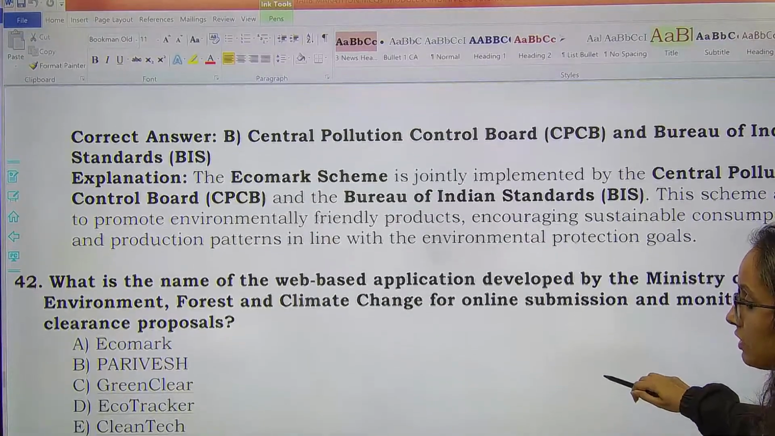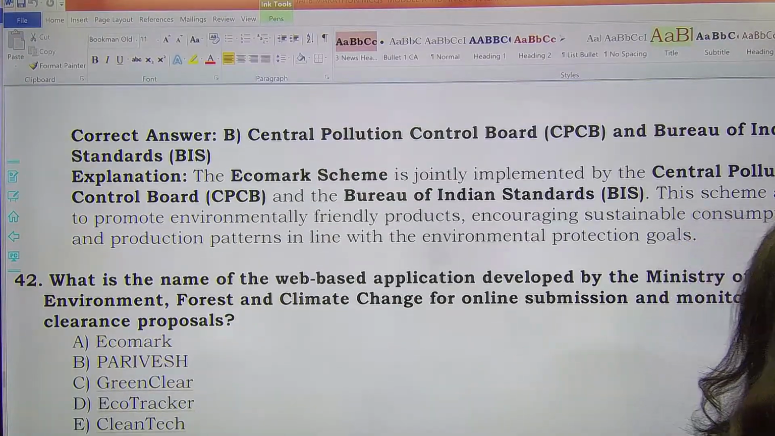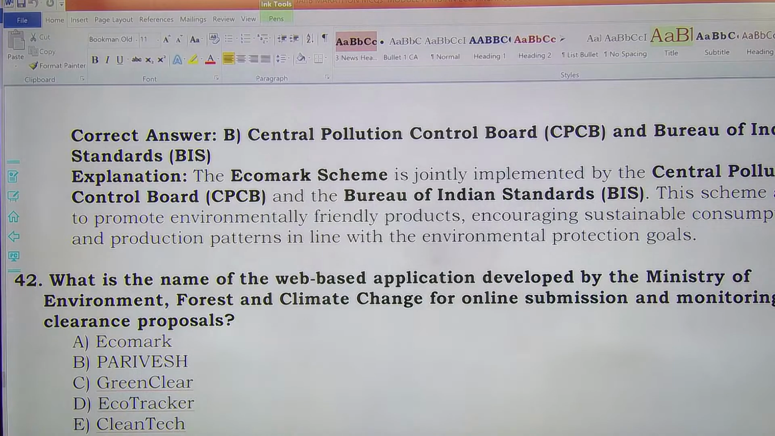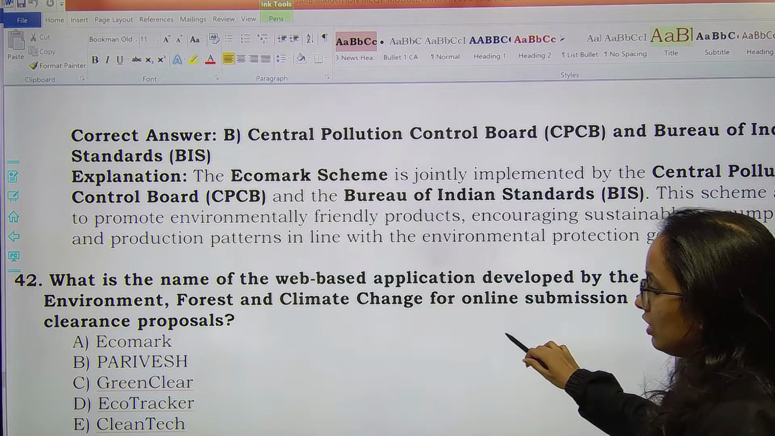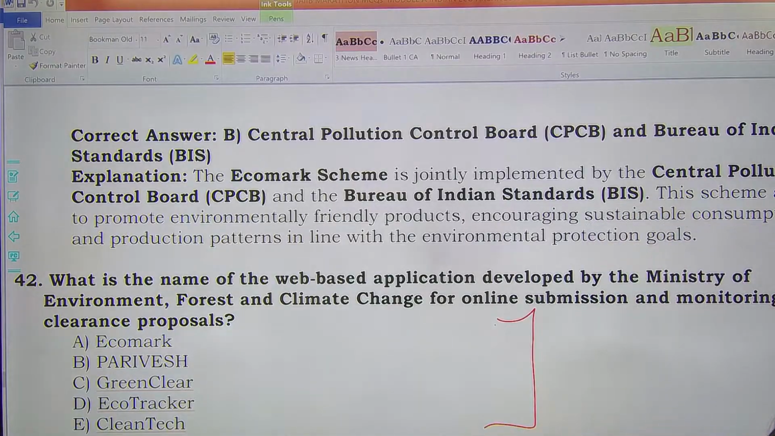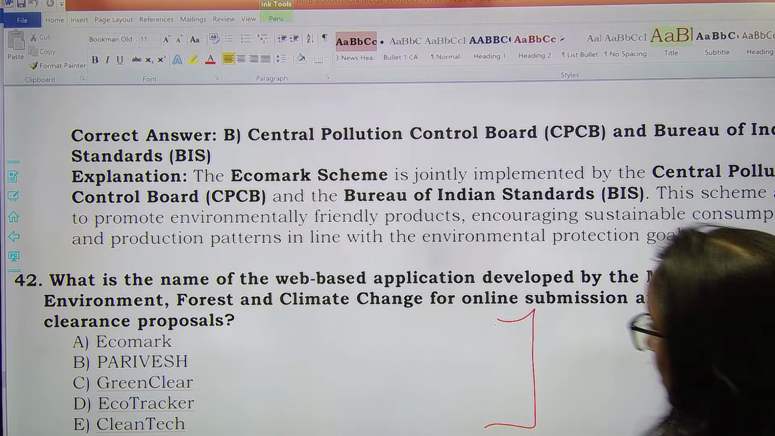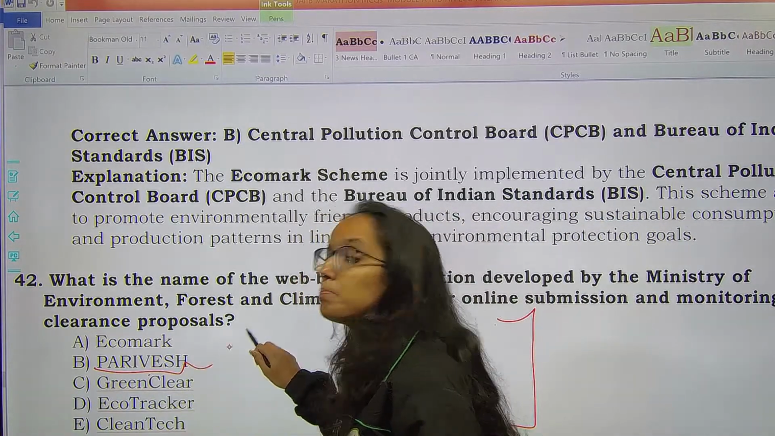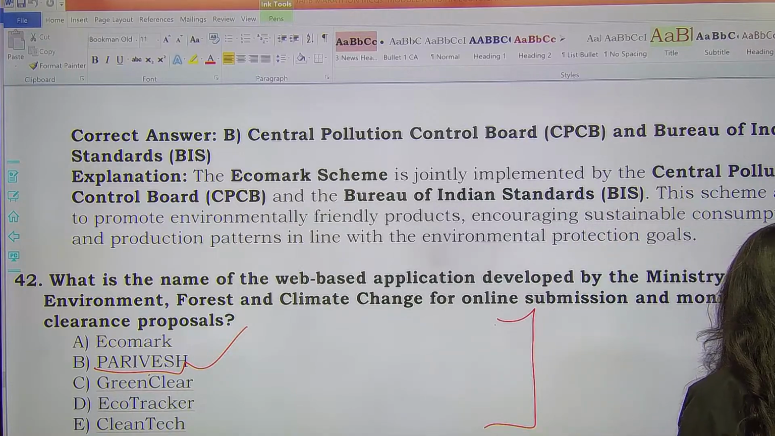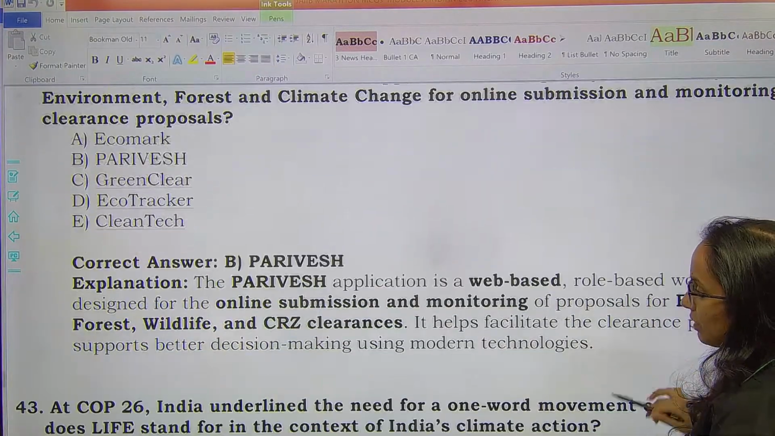What is the name of the web-based application developed by the Ministry of Environment, Forest and Climate Change for online submission and monitoring of clearance proposals? Very important, what is the name of this web-based portal? Tell me. Yes, any answers? The web-based portal is named Parivesh. Parivesh, you have to remember it. The name is Parivesh. Okay.